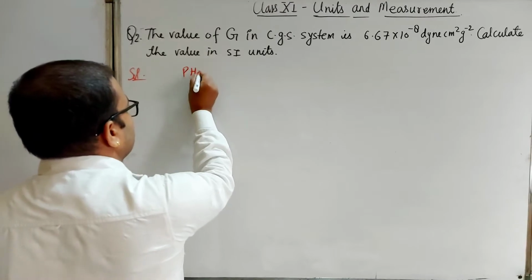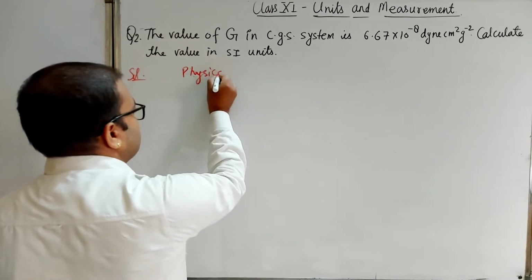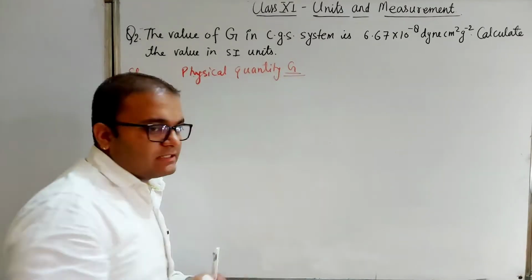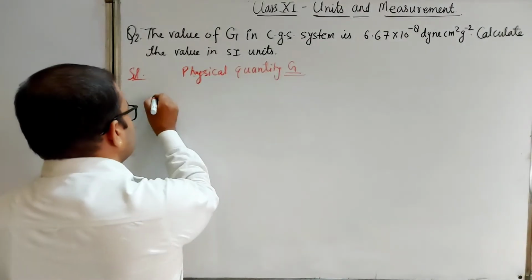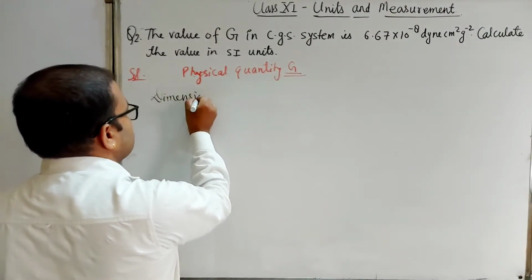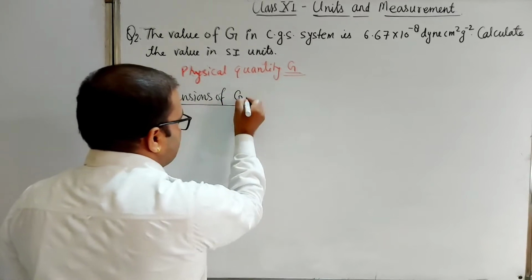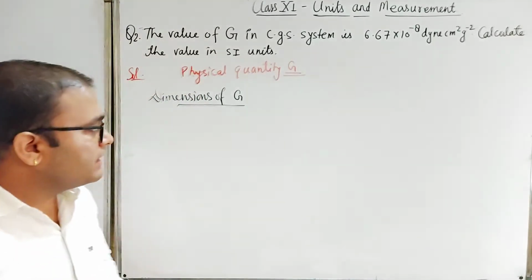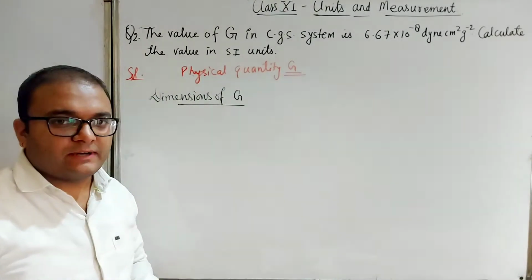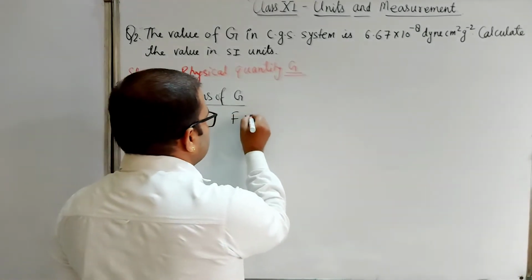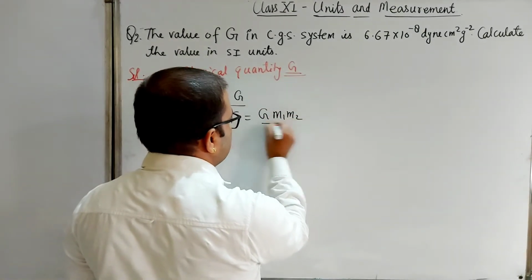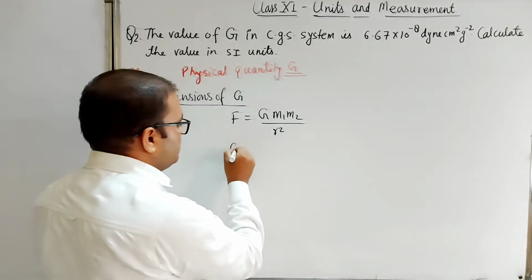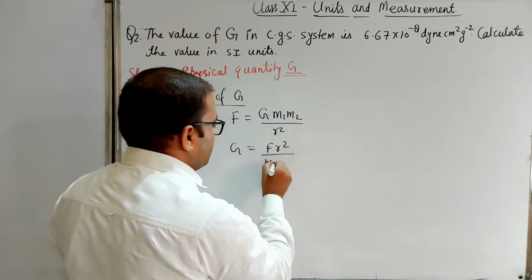For the solution, first we have to know about the physical quantity. What is the physical quantity? It is capital G, the universal gravitational constant, and we have to find the dimensions of capital G. We can't remember the dimension of capital G directly. I told you in the previous lectures how we can find it. For capital G, the force is F equals G m1 m2 upon R square. From here we can find the dimension formula for capital G. So G equals F r square upon m1 m2.